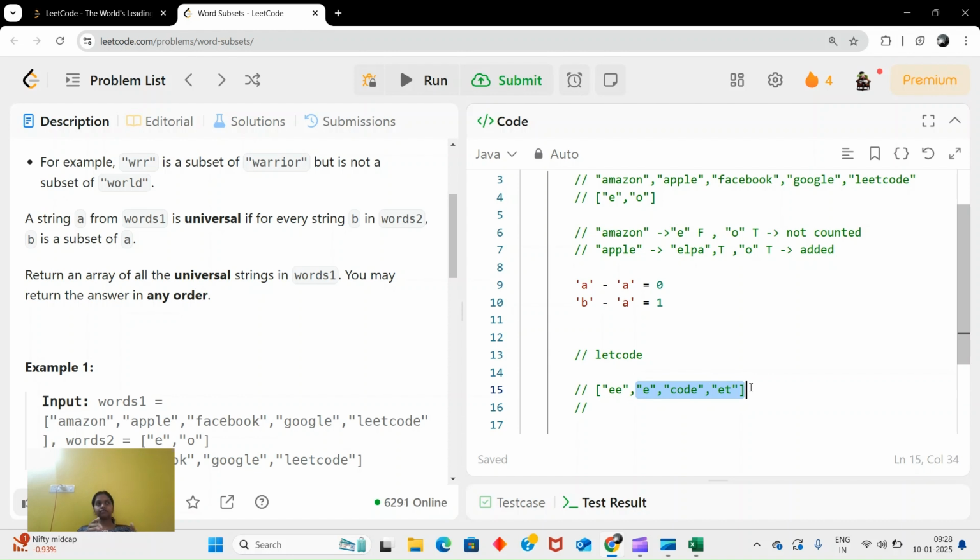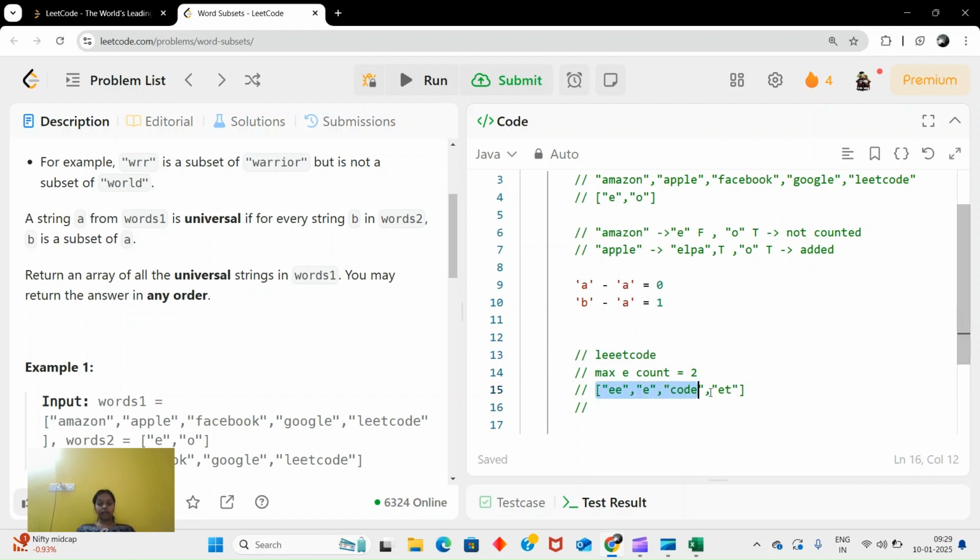If one is failing, this is not universal and will not be added. If my max e count is 2 but in this it is only 1, then it is not universal, right? Let's say here 3 and my max e count is 2.